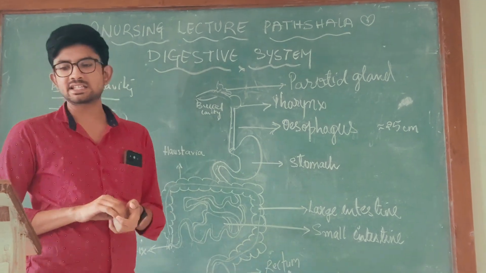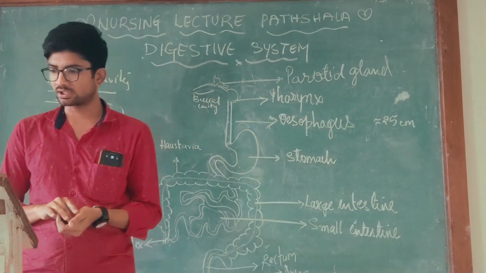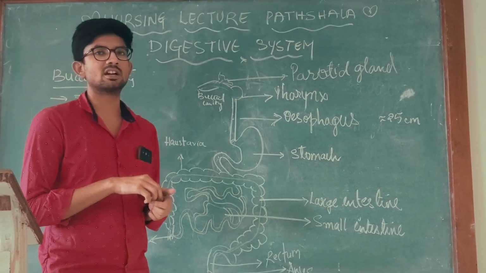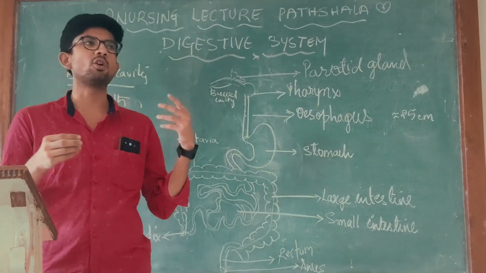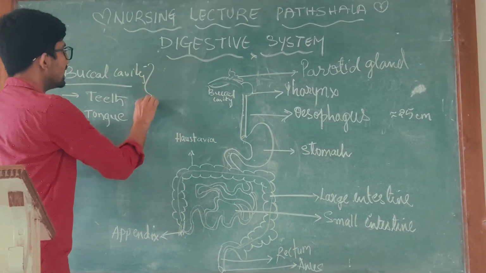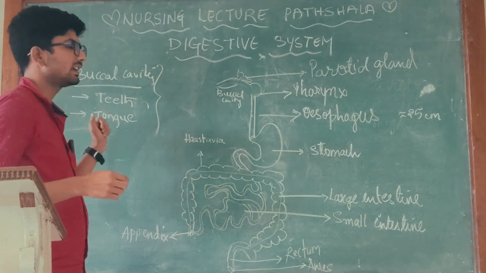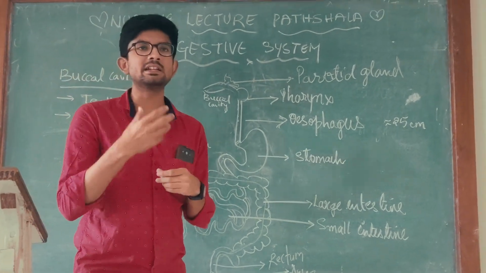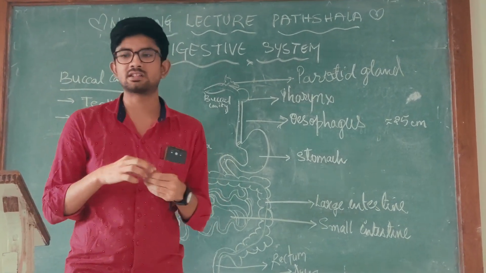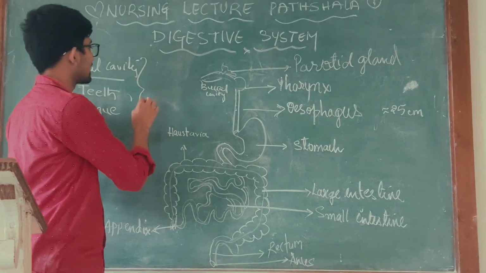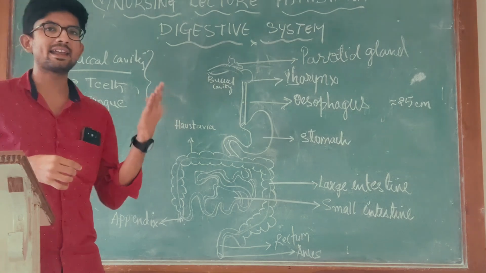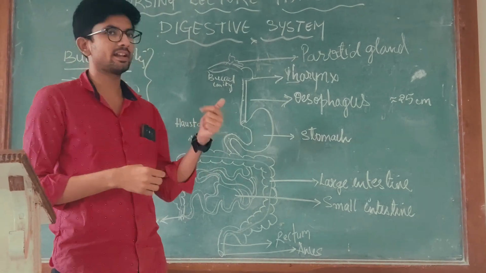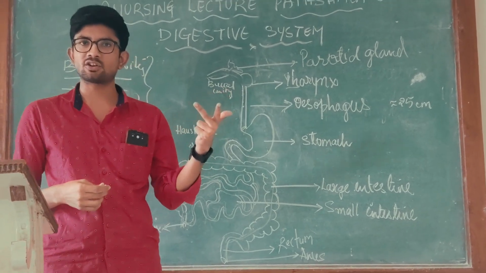As we know, the digestive system starts with the mouth, and the mouth is covered by the two labia. They are the two lips, and then the mouth opens into the buccal cavity. This buccal cavity has teeth and tongue. We'll see in detail about the teeth and tongue in our further classes. The buccal cavity opens into the pharynx. We know that the pharynx has three parts: nasopharynx, oropharynx, and laryngopharynx.